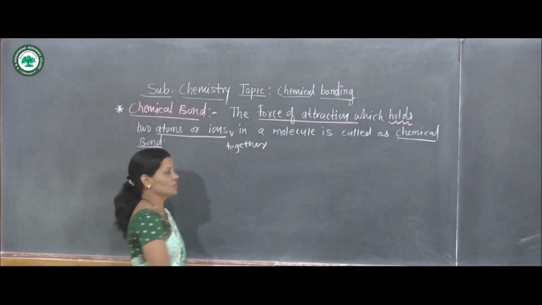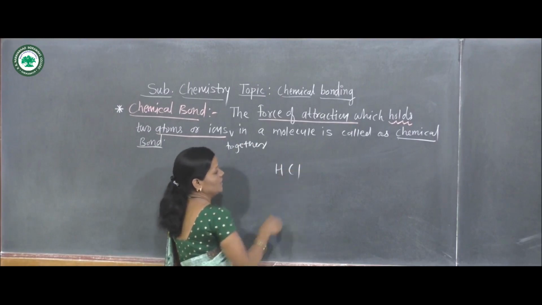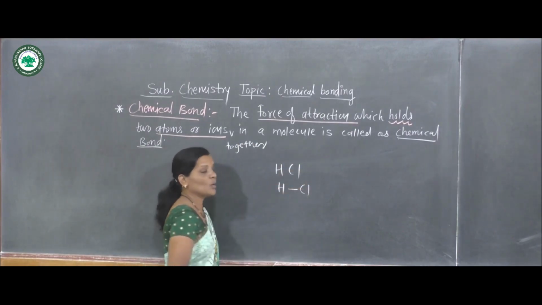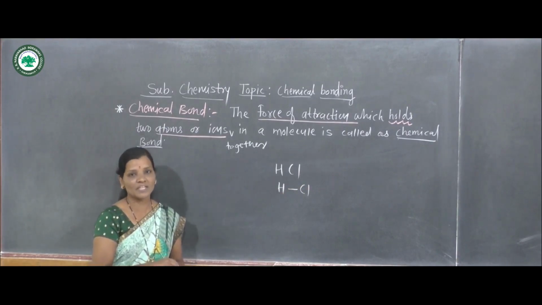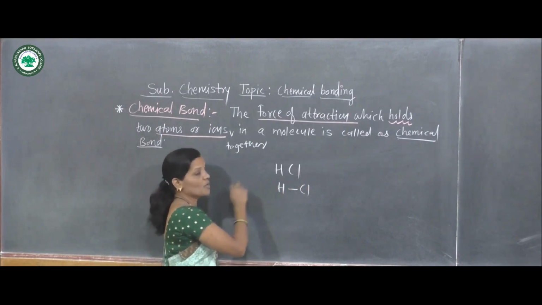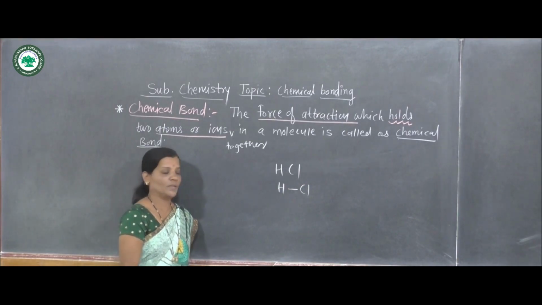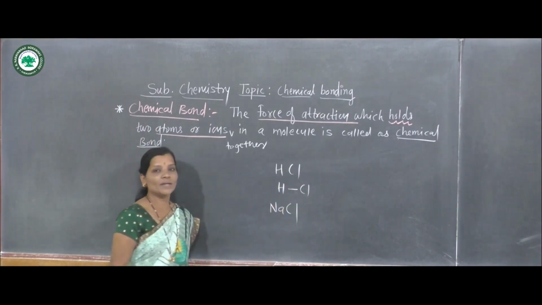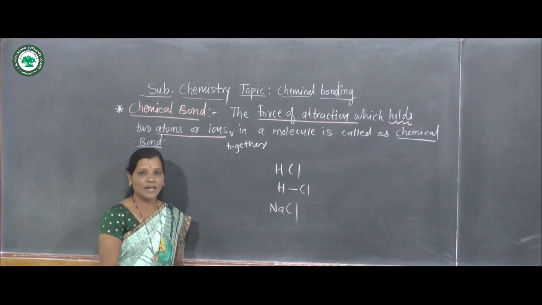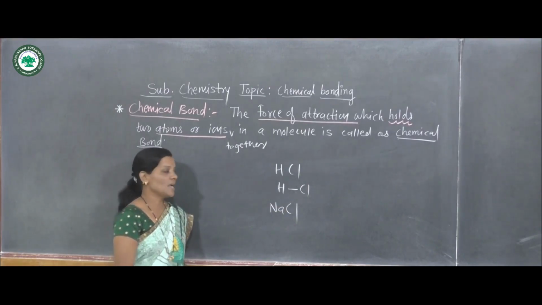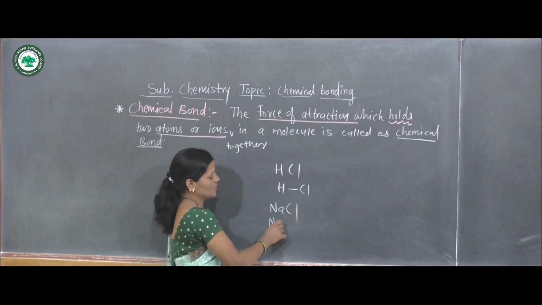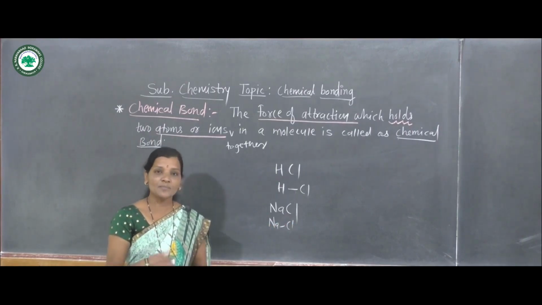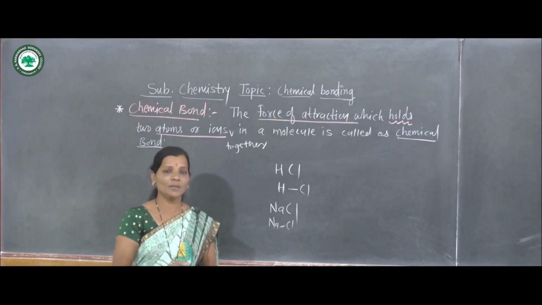For example, if we observe HCl, in HCl the hydrogen atom and chlorine atom are held together by a force of attraction. That is nothing but the bond formed between hydrogen and chlorine. Also, if we see NaCl, then here sodium and chlorine, both atoms, are held together by a force of attraction, and that force of attraction is nothing but the bond formed between sodium and chlorine, and that force of attraction is nothing but chemical bond.